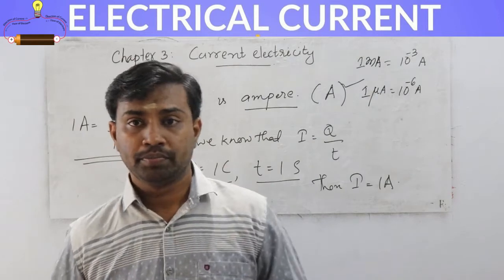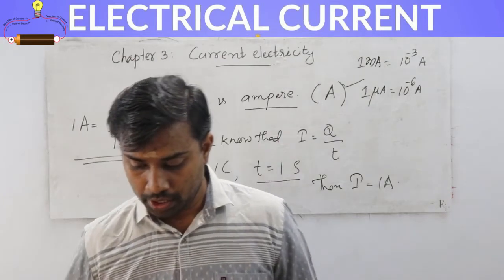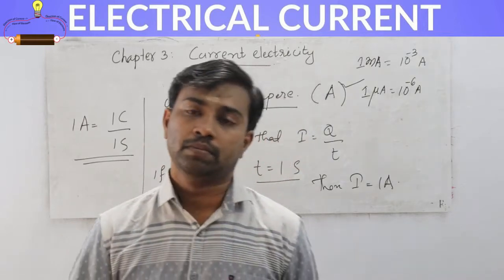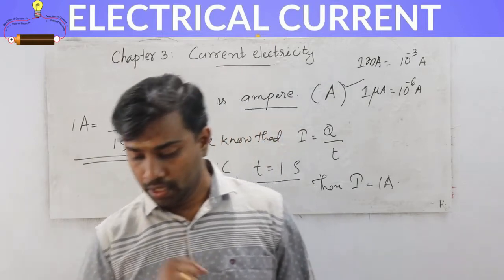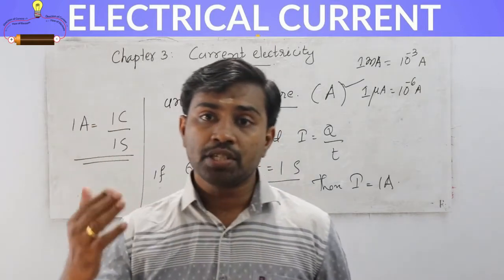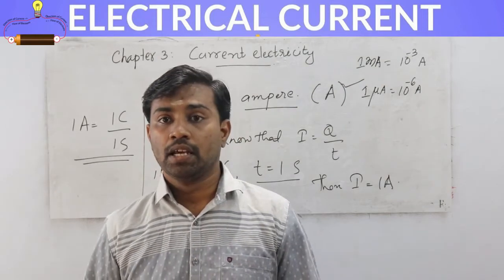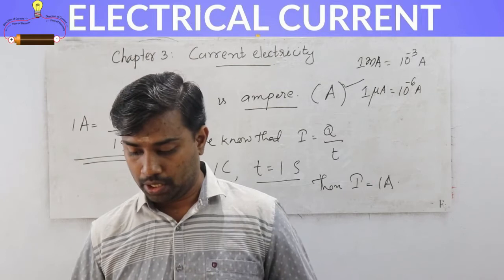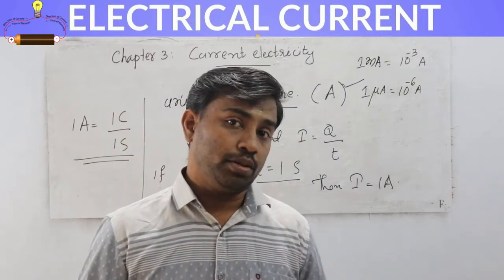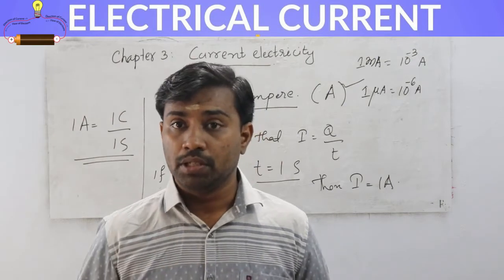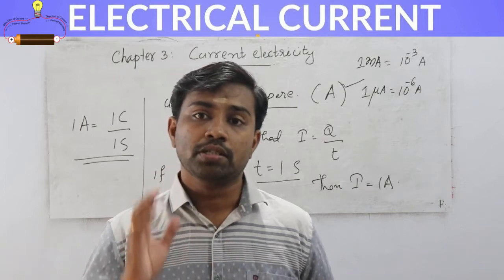You already know about this scientist. The scientist's name is George Simon Ohm. What did he derive or explain? He explained the relation between the current and the potential. In 1828, the relationship between the current and potential was explained by the scientist George Simon Ohm.